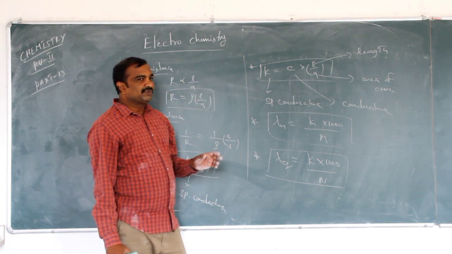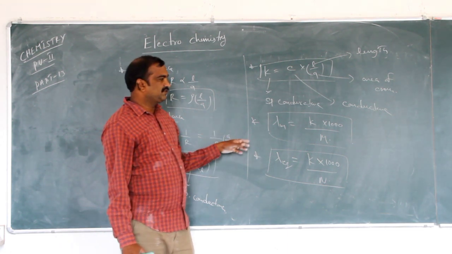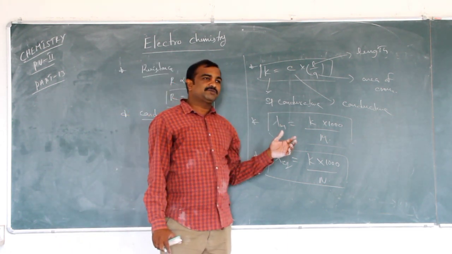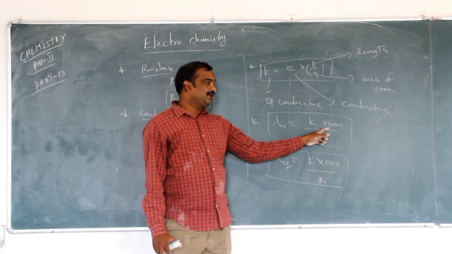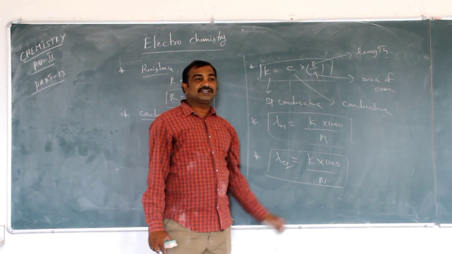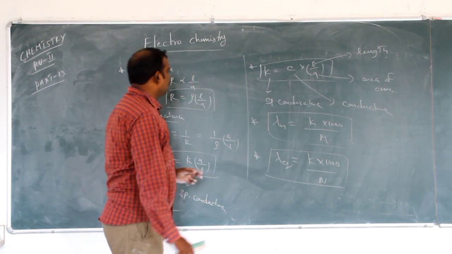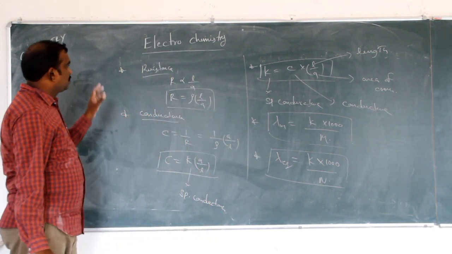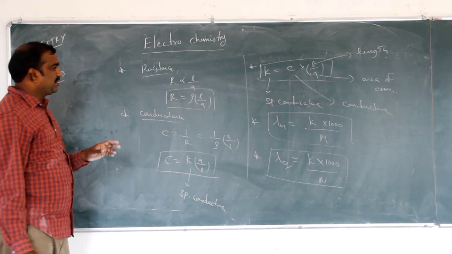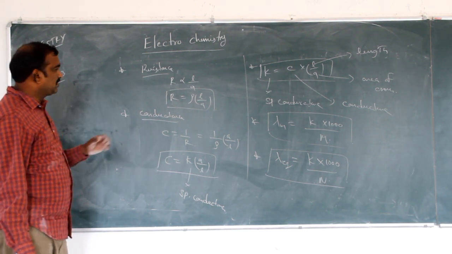So these are the terms which are very important to calculate the problems also. So here we take K into 1000 by M into cc, centimeter cube. Here also K into 1000 by M into centimeter cube. These are the terms which are very important in electrochemistry for doing the problems.